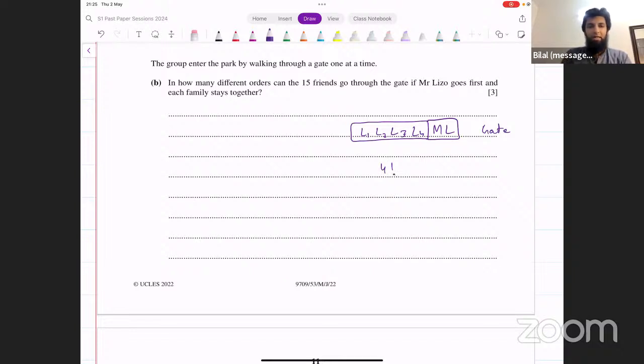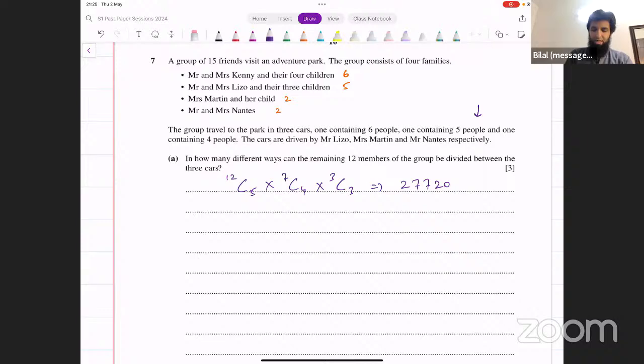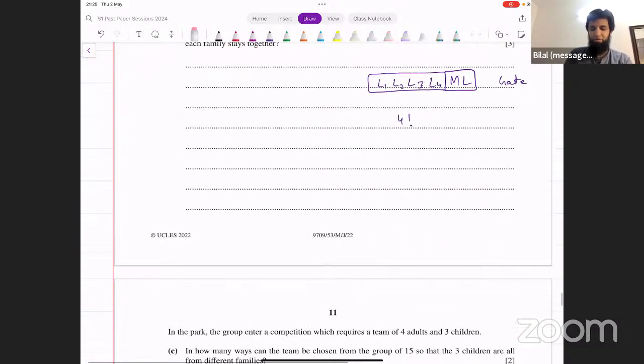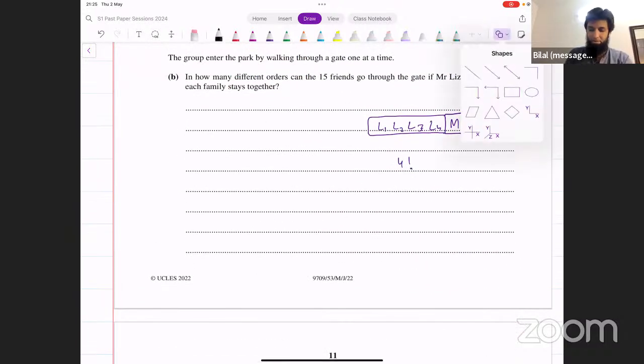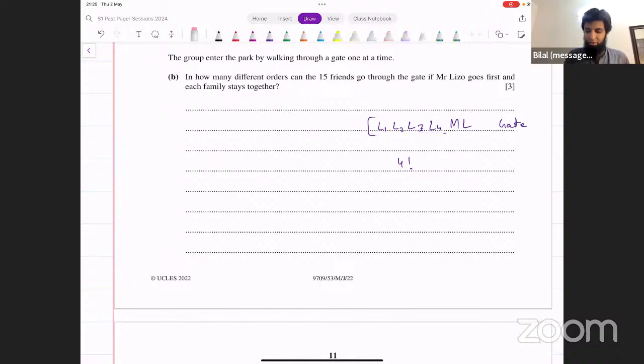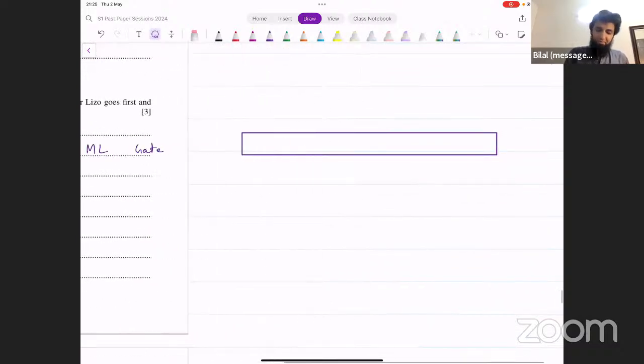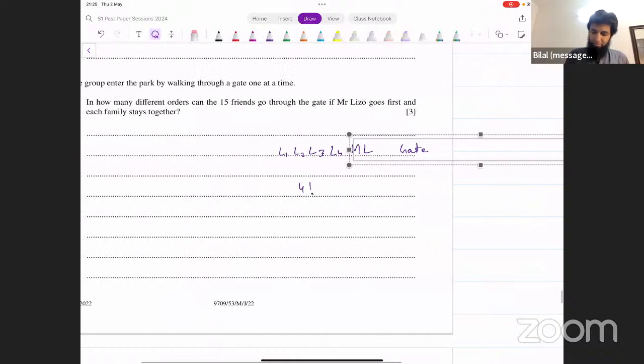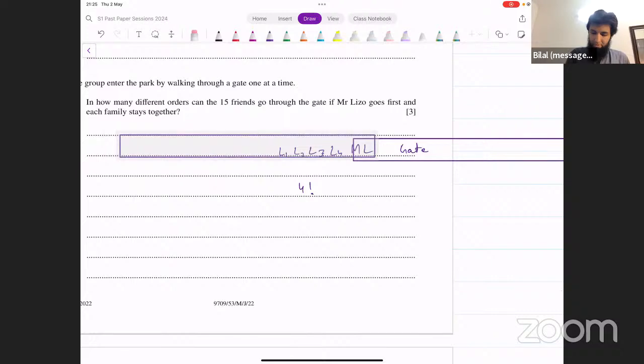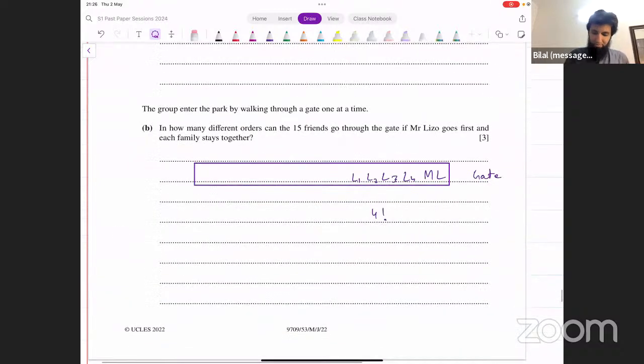All right. And now we've got 10 people left. And there are 3 families. The families have to be together. So we say, you can actually do this on the side because I can't draw boxes here. Make it slightly neater. All right, so this is what it looks like. Mr. Lizo is fixed there in front.